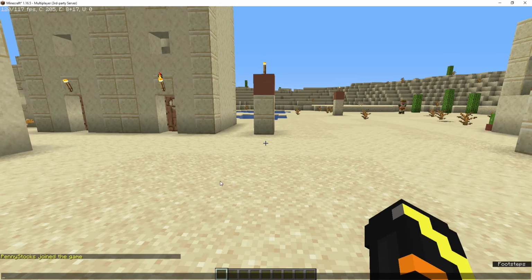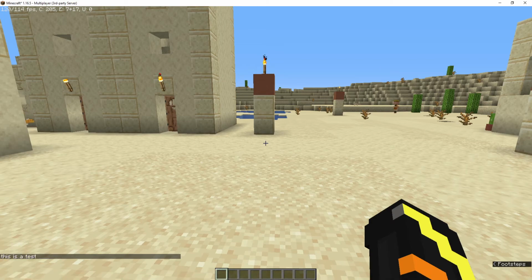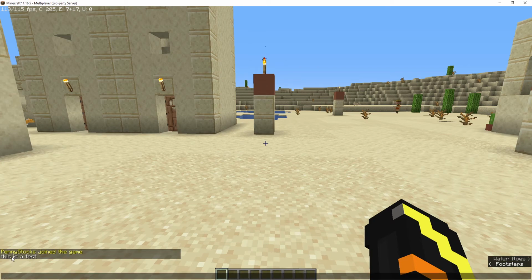So now we're back over on the server with the plugin loaded. All we need to do is type our command, followed by a message we want to send. So I'll put this is a test, and then hit enter. And we can see now that the arguments have been joined together with a space in between them. This can be useful for things such as a broadcast command, or even for commands where you want to specify a player to send a message to.